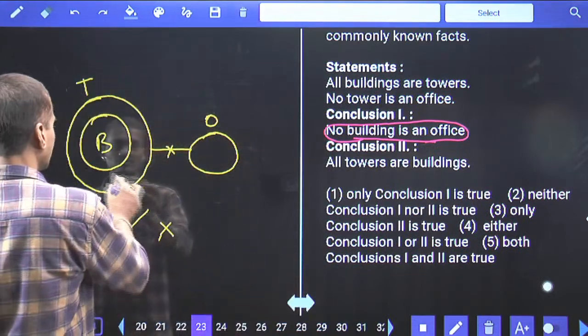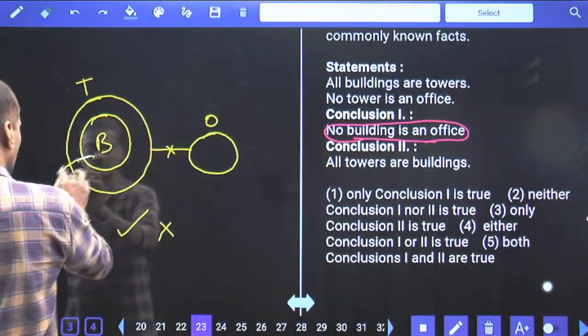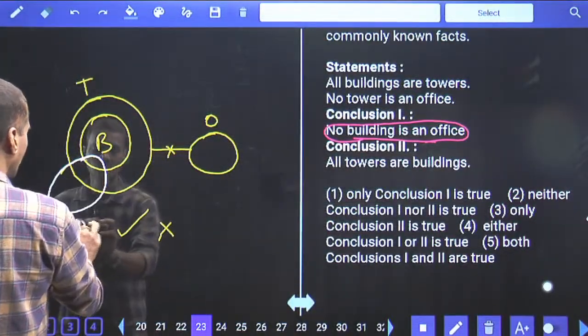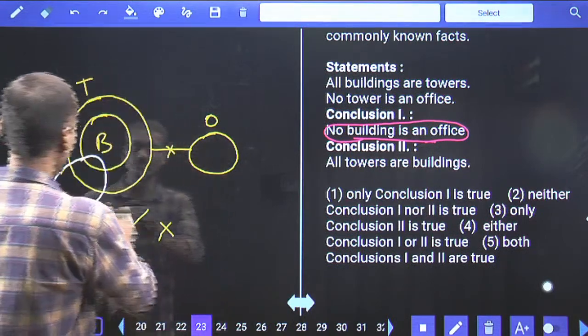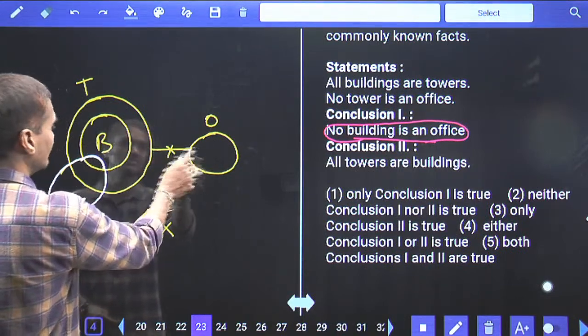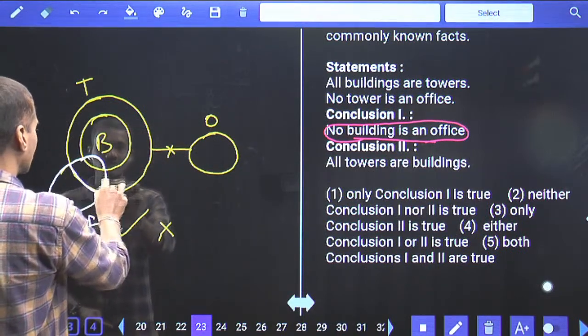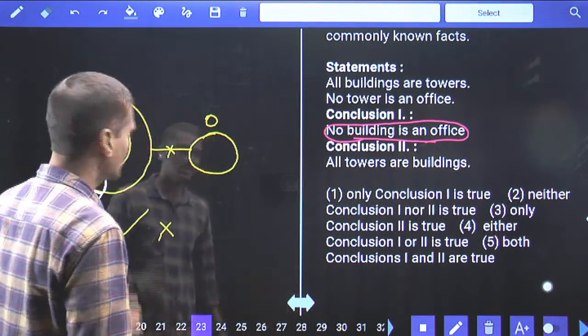Some buildings are offices. Now building and office we need to write down like this. Is it possible to write office like this? Only when you have written office like this will no building is an office become false. Then if you write office like this, the statement no tower is an office will become false because some of the towers are offices, and the statement is invalid. Statement invalid means we cannot draw this.